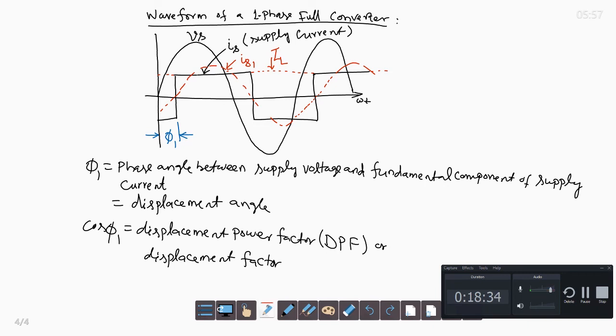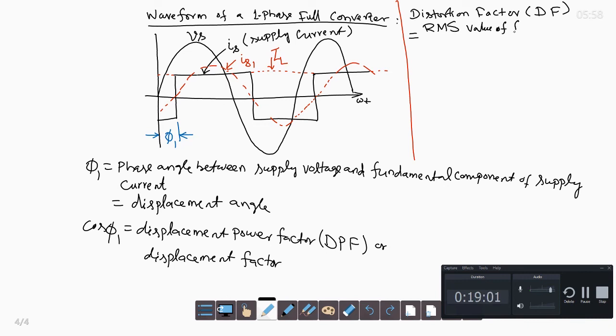Then we have the distortion factor. Let us write it as DF. It is the RMS value of the fundamental component divided by the RMS value of the supply current. So the RMS value of the fundamental component is IS1, divided by the RMS value of the supply current, IS.